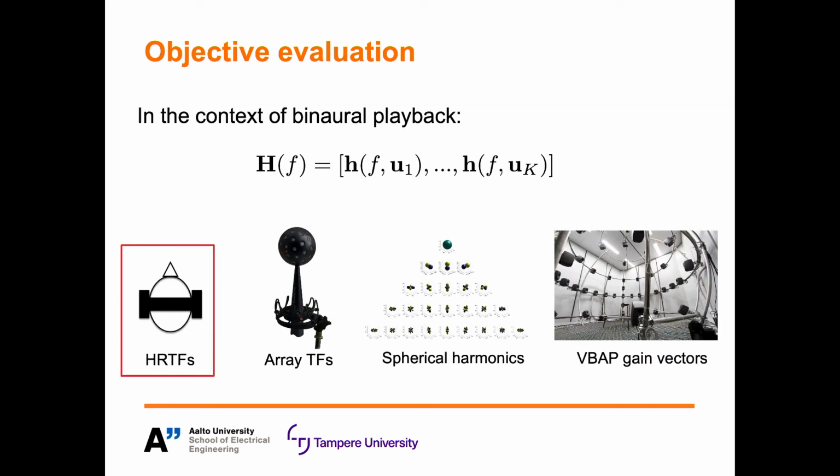And this now brings me on to the evaluation, which we did in the context of binaural playback. Therefore, we used a dense grid of head-related transfer functions as our directional functions. And the reason we chose binaural rendering is because this is perhaps one of the more likely playback formats in practice.